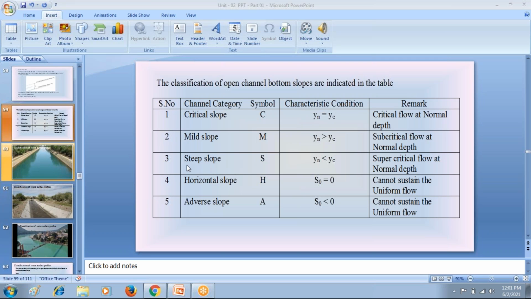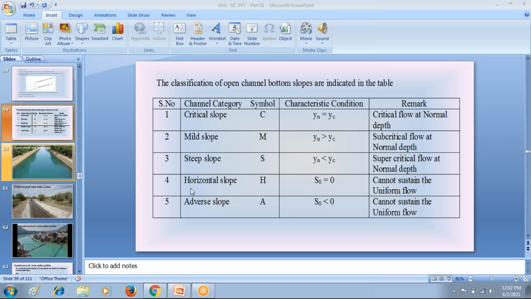The third one is steep slope. In the steep slope, the channel bottom slope S0 is greater than the critical water surface slope SC. S0 greater than SC, then we call the channel bottom slope as steep slope. The steep slope channel bottom is indicated by the symbol S. In the steep slope channel bottom, the normal depth Yn is less than the critical depth Yc.